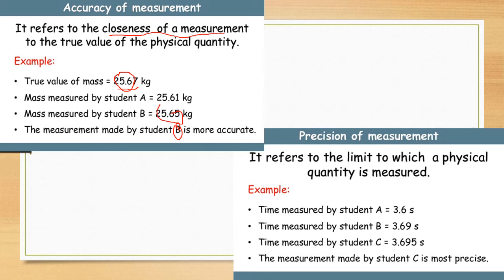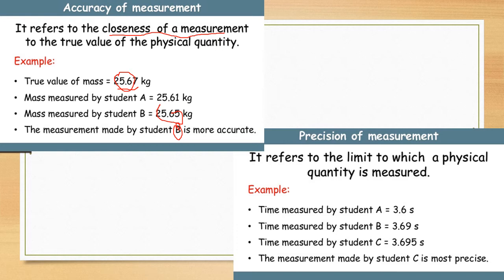For example, a mass has a true value of 25.67, but there are two students, A and B. The first measures 25.61 and the second measures 25.65. So student B is more accurate because the measurement is close to the true value. This is called accuracy.